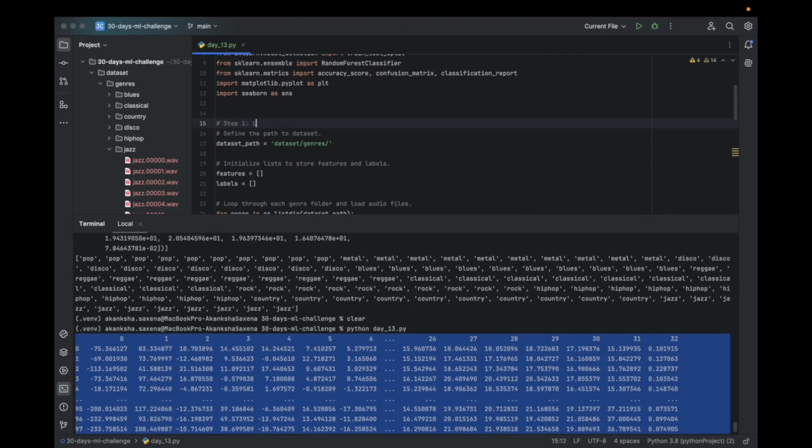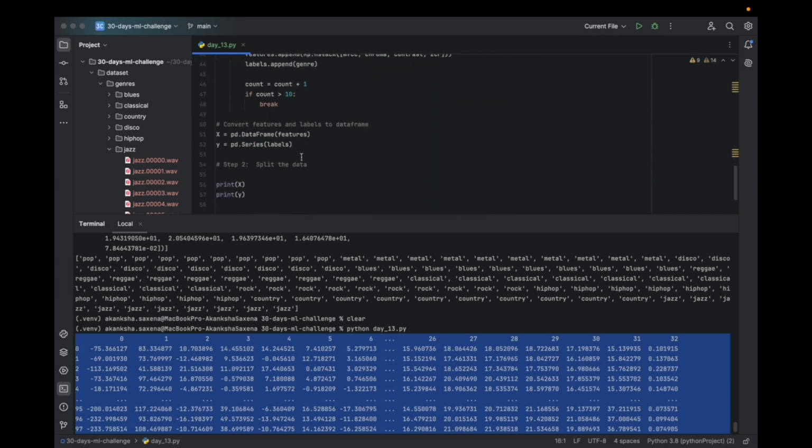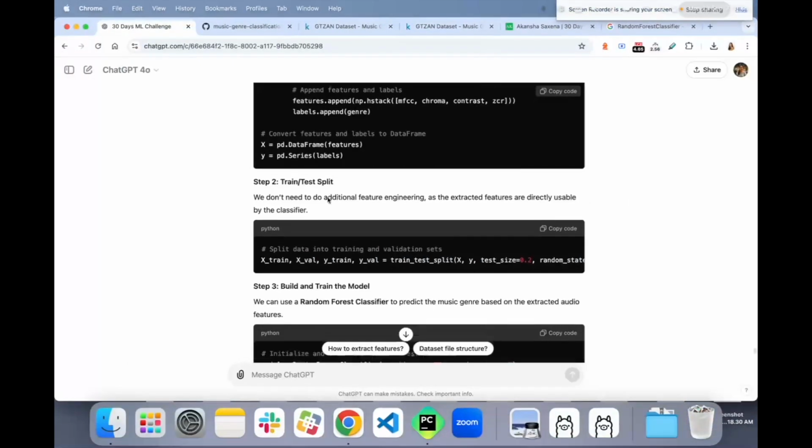Step 1, load the data and extract features. And step number 2 is split the data into training and testing data sets. We will go with 80-20 ratio.